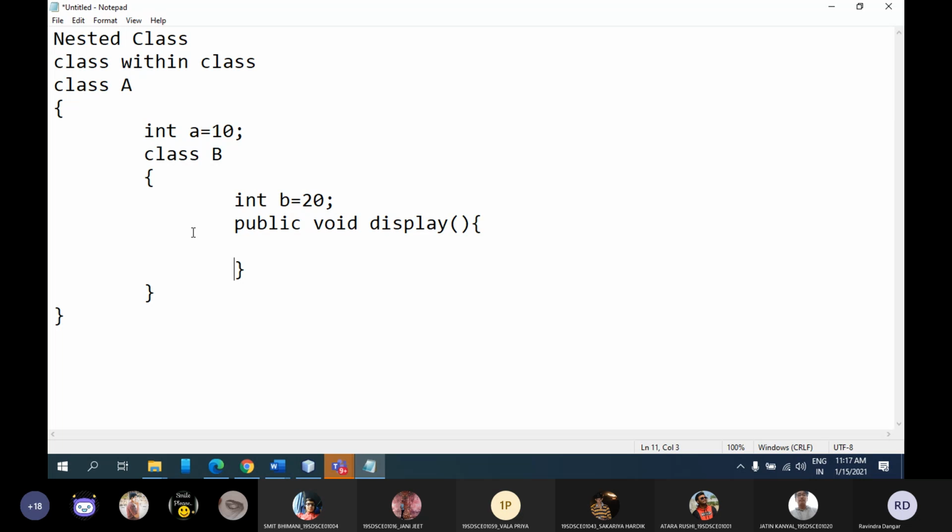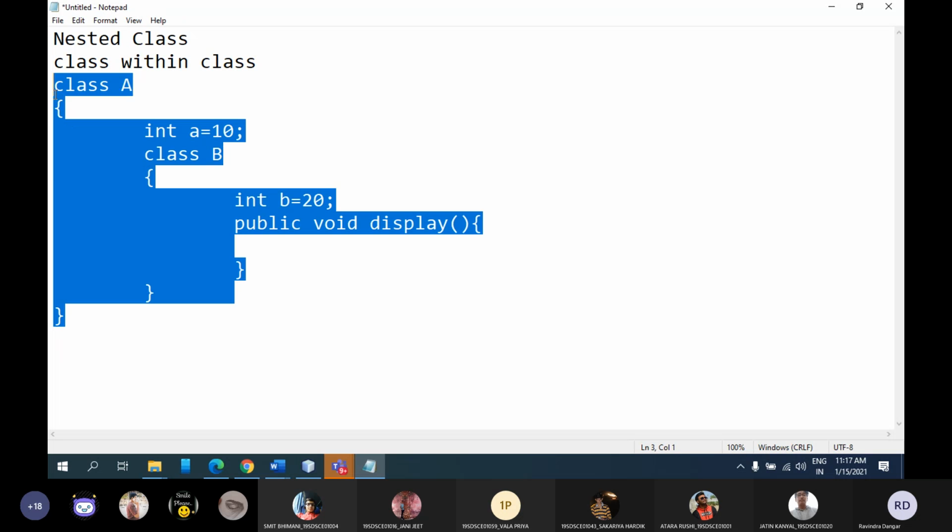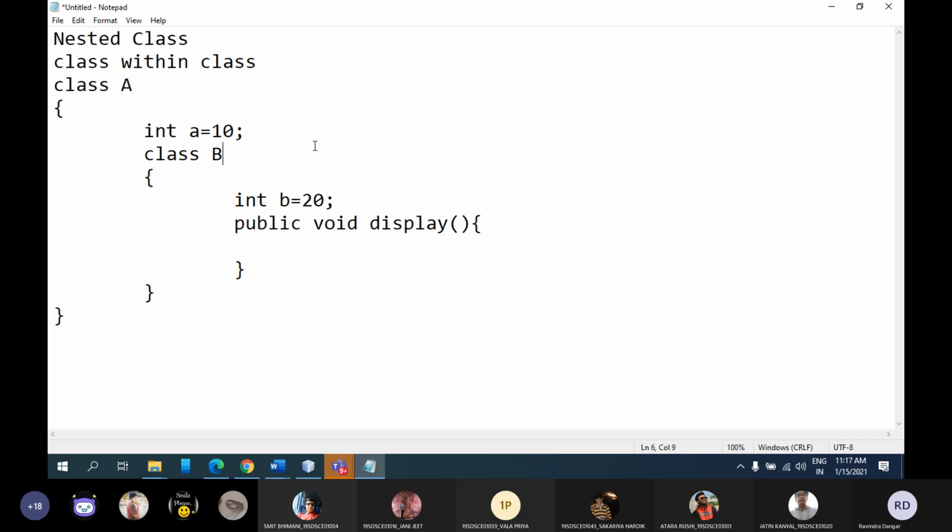In Java there are two concepts: inner class is also there and nested class is also there. Both are different things. We are going to discuss nested class, where we define one class inside another class, and in both the classes you can define normal properties like variables and methods, whatever you want.